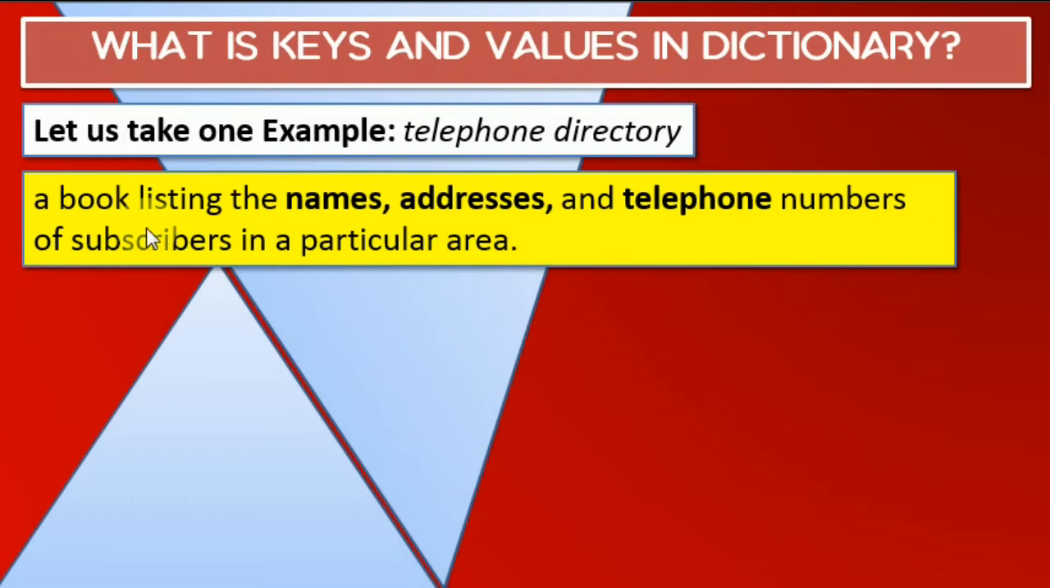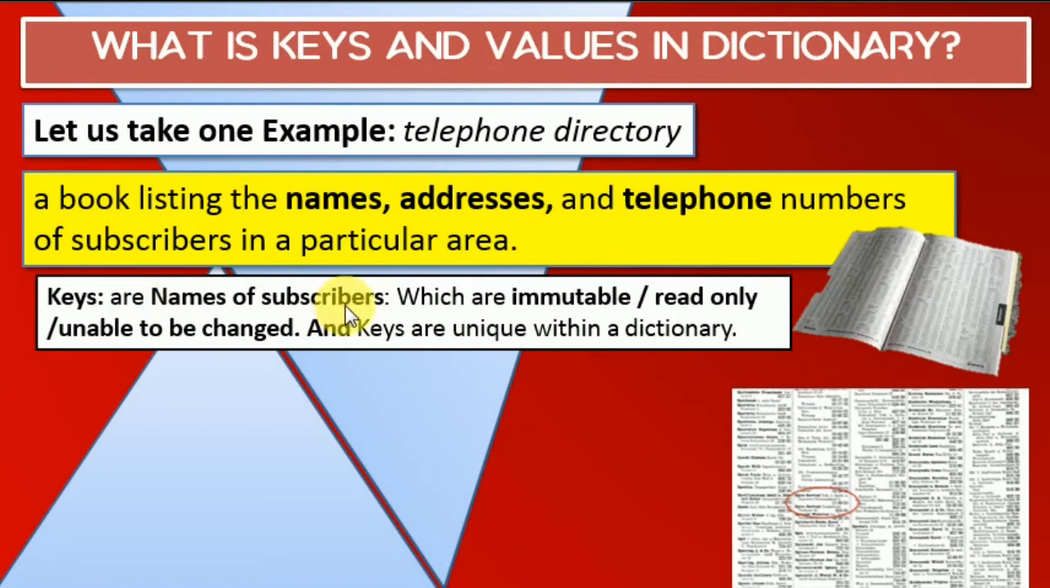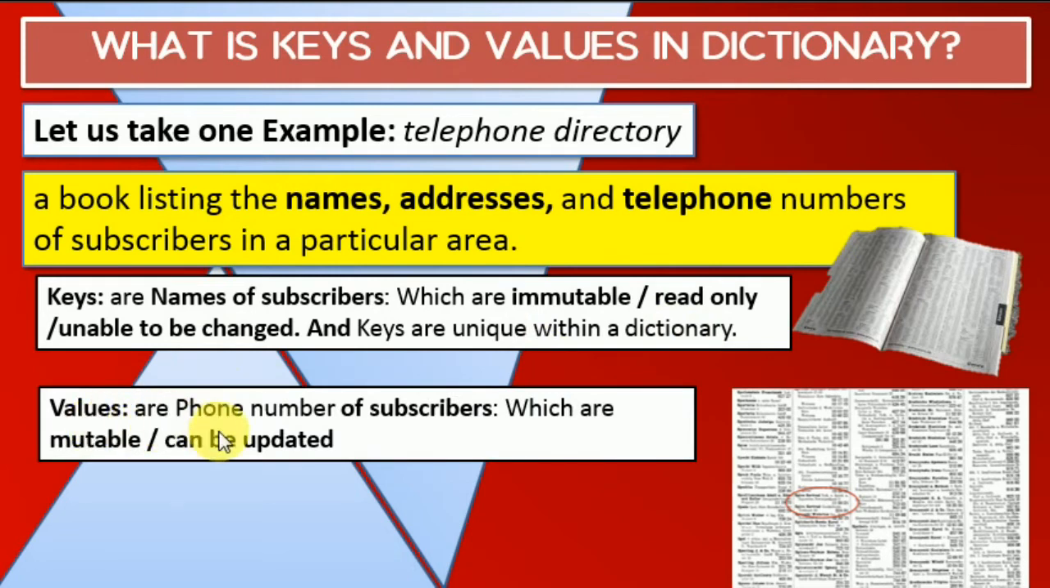In a telephone directory there are names, addresses and telephone numbers of subscribers in a particular order. In that case, this is our dictionary book. The keys are the names of the subscribers, which are immutable, that is read only, unable to be changed, and keys are unique within the dictionary. Values are the phone numbers of subscribers, which are mutable and can be updated. So keys are unique and immutable, and values are mutable.